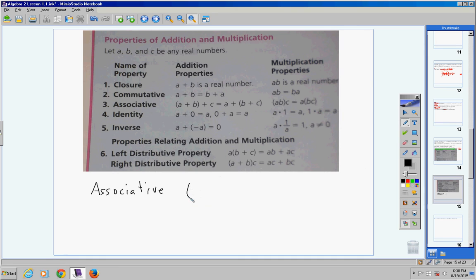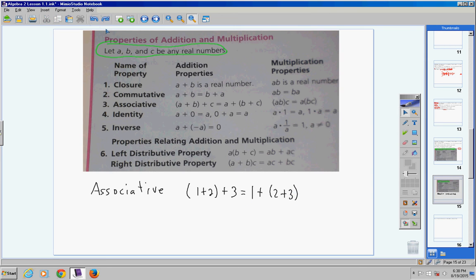If you have two numbers grouped together, 1 plus 2 in parentheses, like this right here, then plus C, another number. By the way, how do I know A, B, and C are numbers? Right here, guys, look. Let A, B, and C be real numbers. Okay. Alright. 1 plus 2 plus 3 equals, now look, A's right here, so 1, and then plus B plus C, so 2 plus 3. So all that I did is I picked up this parentheses right here, and I moved it to right here. And I picked up this parentheses here, and I moved it to right here.